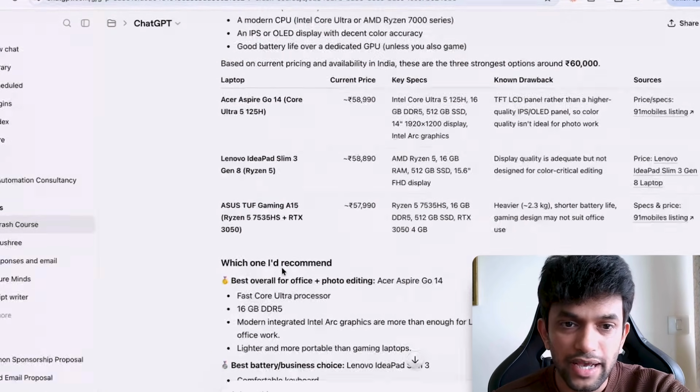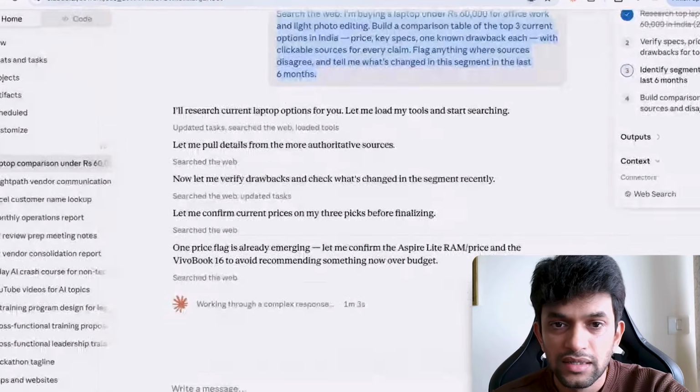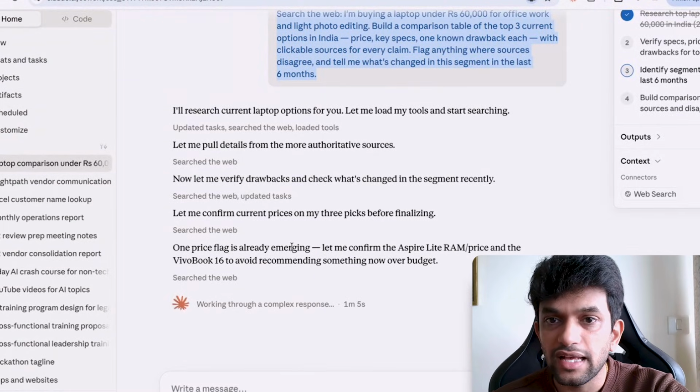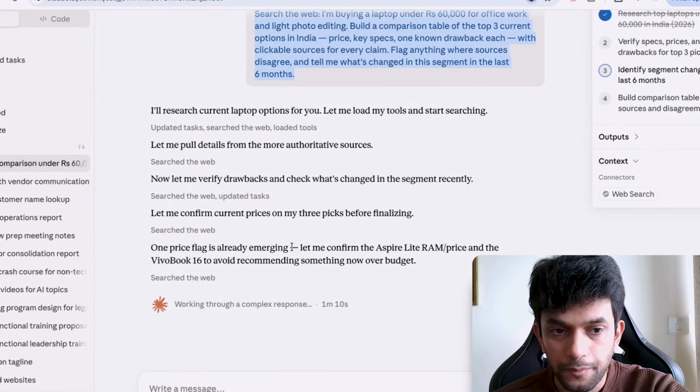It is also giving me Aspire only, if I'm not wrong. Yes. If you can see, they have given me source links as well. Let me check. I'm waiting for this to work.